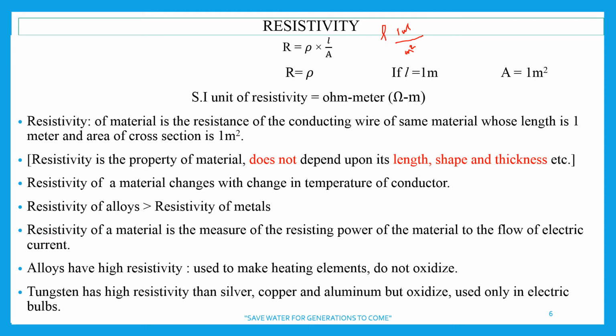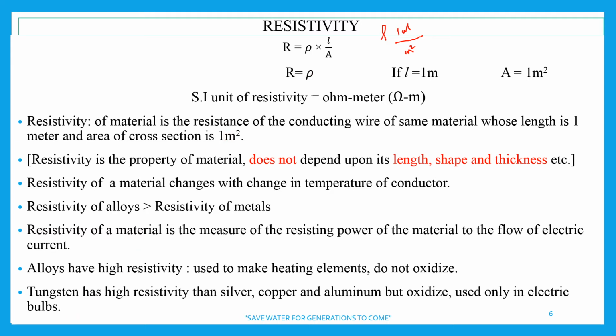So now what is resistivity? How will you define resistivity? So resistivity of a material of a conductor, again we are talking about the material of a conductor, is the resistance of the conducting wire of the same material whose length is 1 meter and area of cross section is 1 meter square. So resistivity is a resistance. You can see how it is related. So resistivity of a material is a resistance. Resistivity is a resistance. Got it?